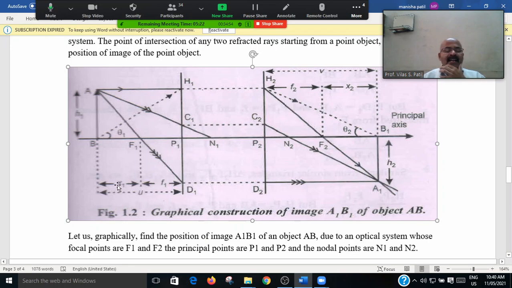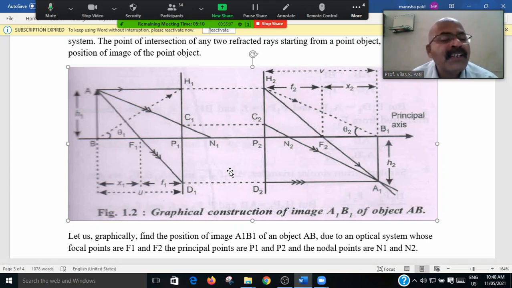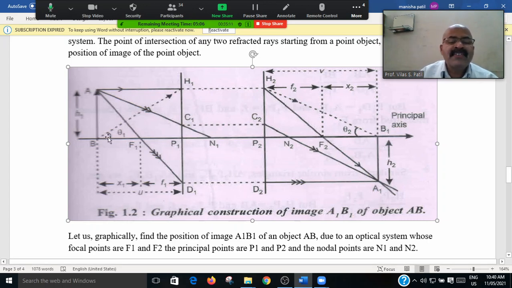And we have to calculate X1 and X2. Then we are able to find the graphical representation. This graphical representation is the intersection of the two refracted rays starting from the object point, which gives the position of the image point. This is the object and this is the image.